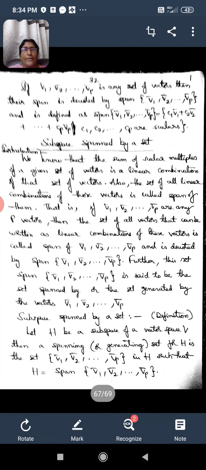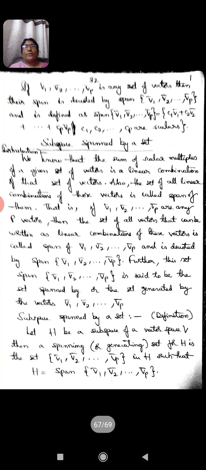Now the time has arrived to get the definition of subspace spanned by a set, and it goes like this. Let H be a subspace of a vector space V, then a spanning set, or we can also say a generating set for H is the set consisting of v1 bar, v2 bar, so on vp bar in H, such that H is equal to span of v1 bar, v2 bar, so on, vp bar.